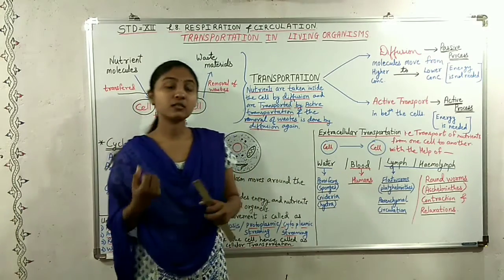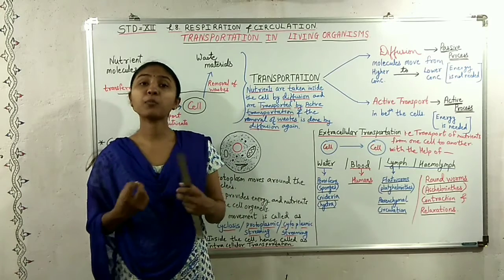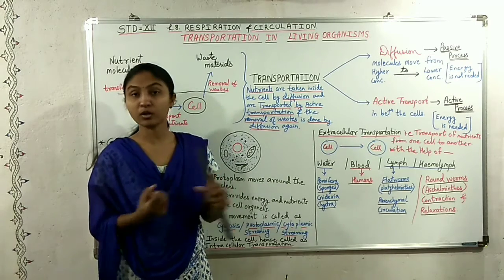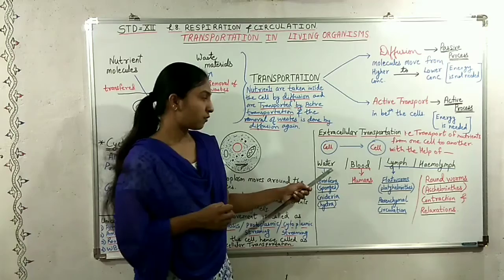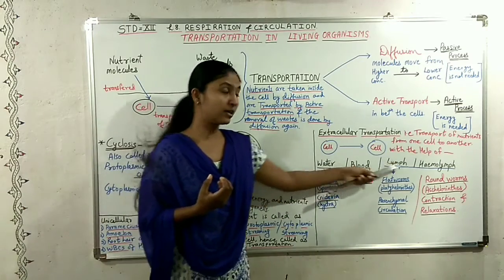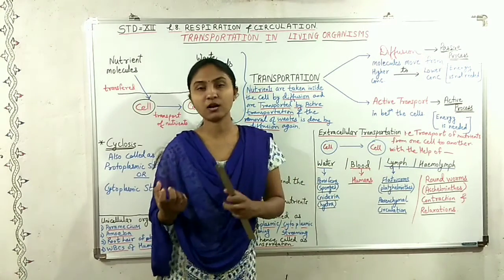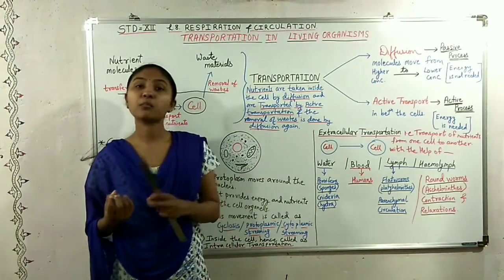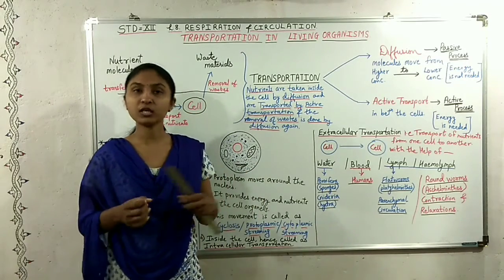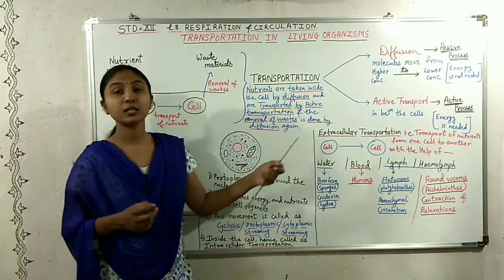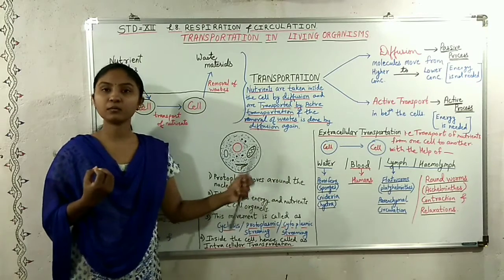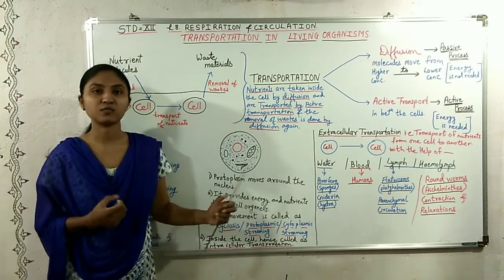Second, depending upon the fluid which is used for the transportation, for example water, blood, lymph and hemolymph. So it is classified depending upon the place where the process takes place as well as the fluid which is used.